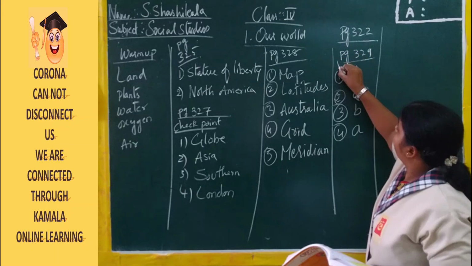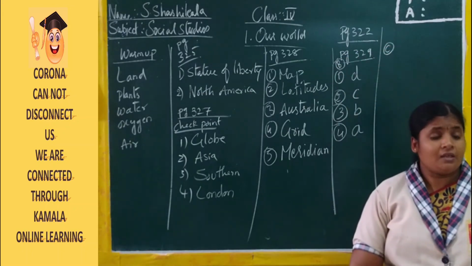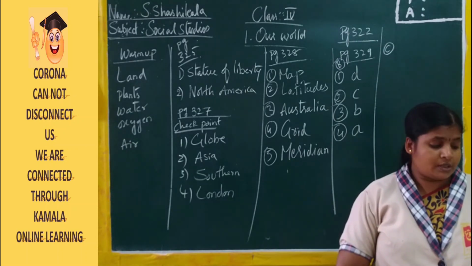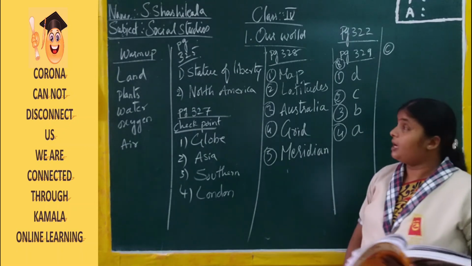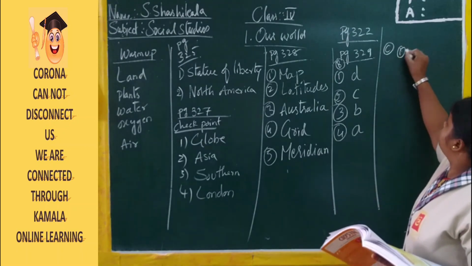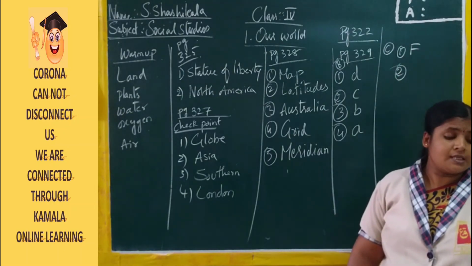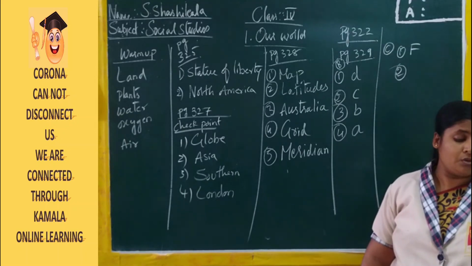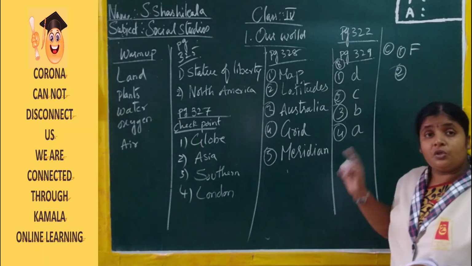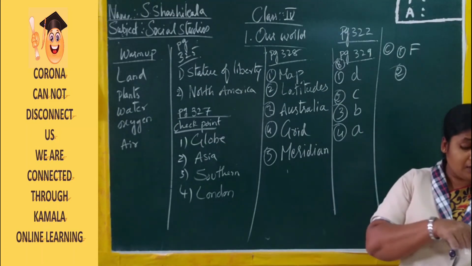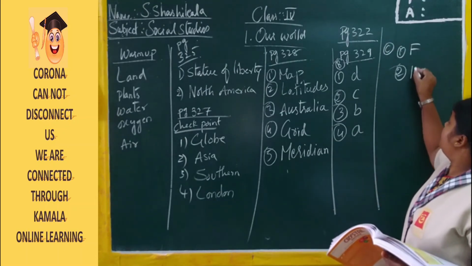Right? Now moving to the next bit. This is a B bit and this is a C bit. Now state whether these statements are true or false. The shape of the earth is a perfect sphere. It's a perfect sphere? No, the answer is wrong. The first answer is false. Now second one. The equator is the most important line of longitude, marked as 180 degrees. Just now we said that the 0 degree latitude will be the equator, but here equator is given as 180 degrees of longitude. So it is wrong. The answer is false.